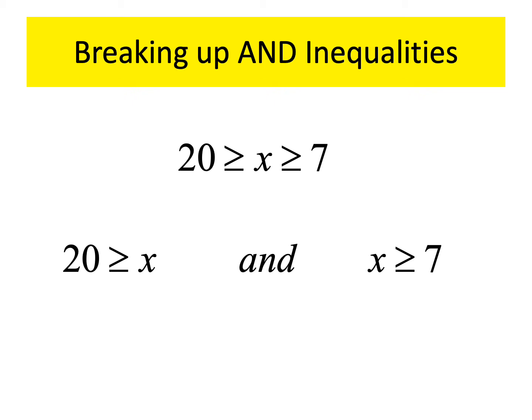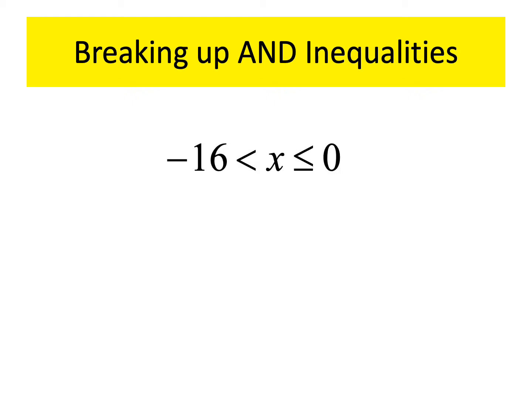Okay, so how do you break up inequalities? I don't know if you want to call this the thumb method, but you cover up the right side. That would be the less than or equal to sign and the 0. So it would be that inequality. And for the other inequality, cover up the negative 16 and the less than symbol, and it would be that inequality. I also want you to notice that that's a combination of less than and less than or equal to. So for compound inequalities, the two inequalities may or may not be exactly the same. One might be greater than, one might be greater than or equal to. All right, kind of catching on.